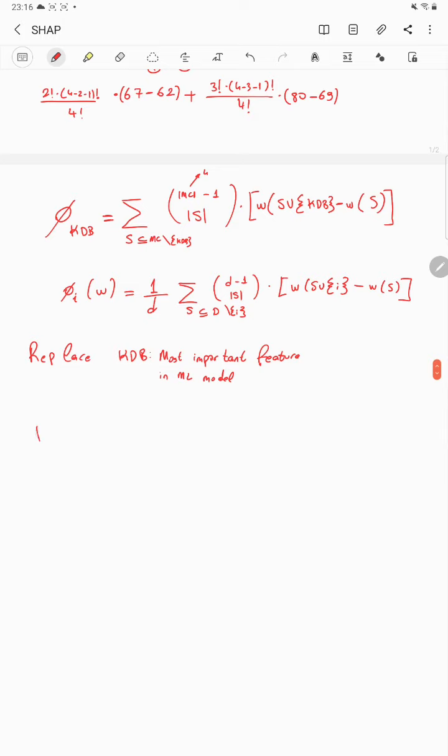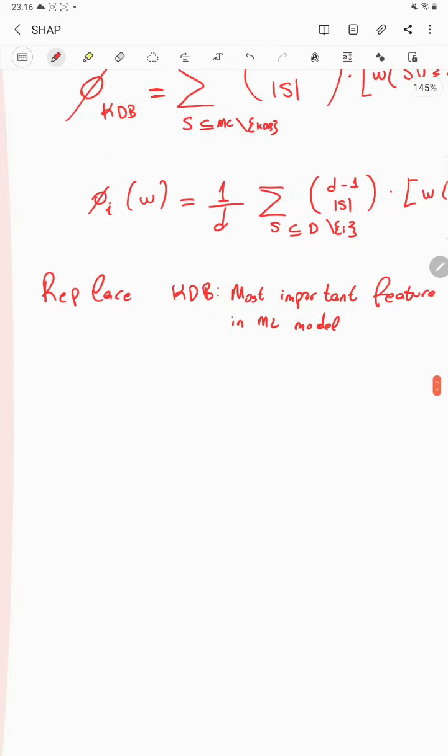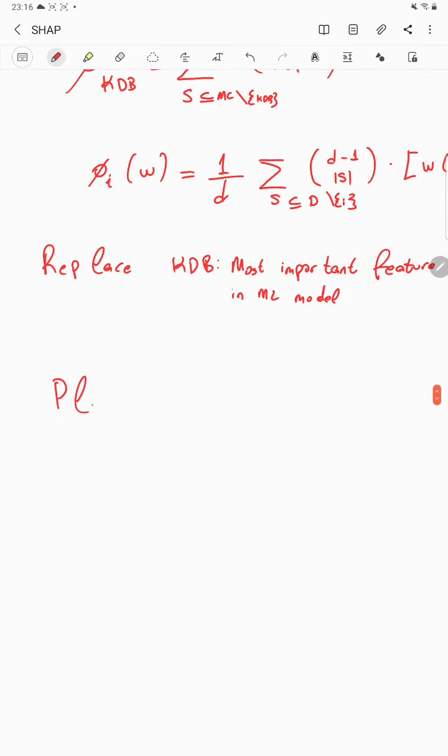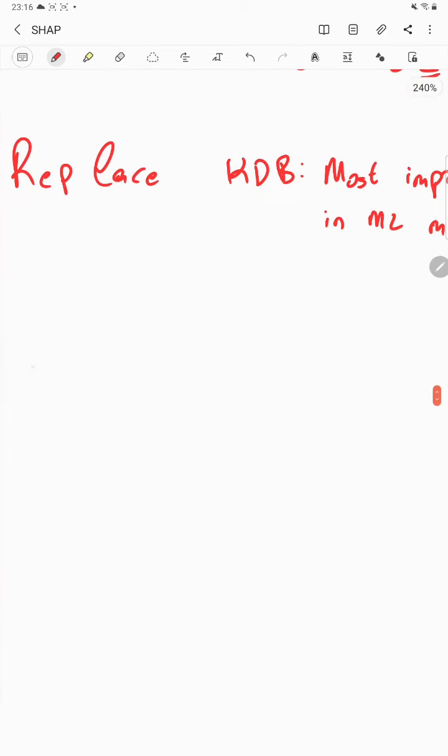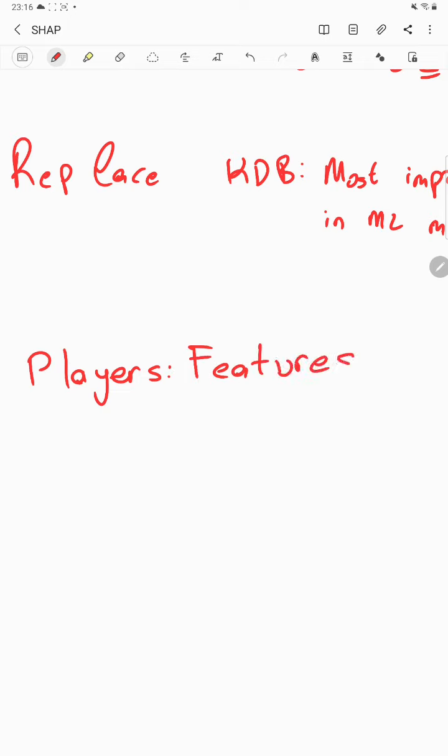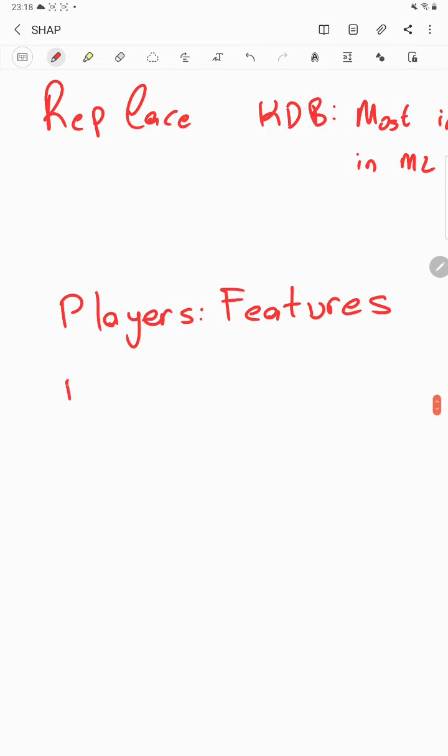So in SHAP, you may relate it to Shapley values: our players are features in machine learning, and our payout or bonus